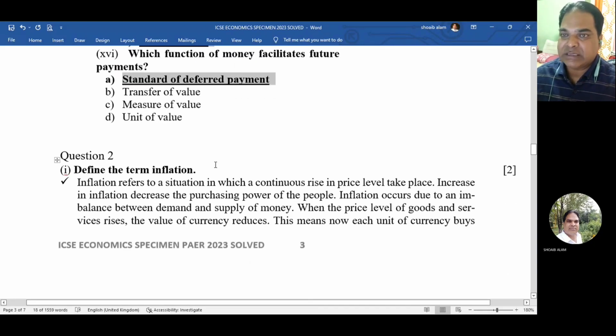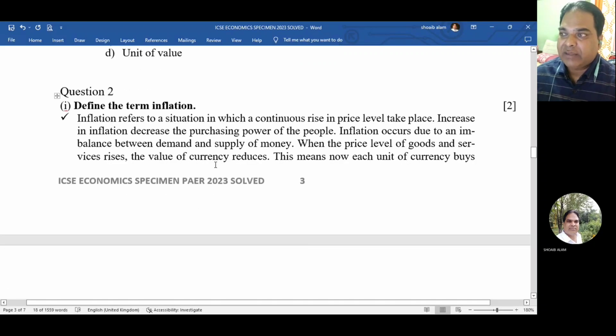I have already written the answers in order to save time. Define the term inflation. Inflation refers to a situation in which a continuous rise in price level takes place. Increase in inflation decreases the purchasing power of the people. Inflation occurs due to an imbalance between demand and supply of money. When the price level of goods and services rises, the value of currency reduces.